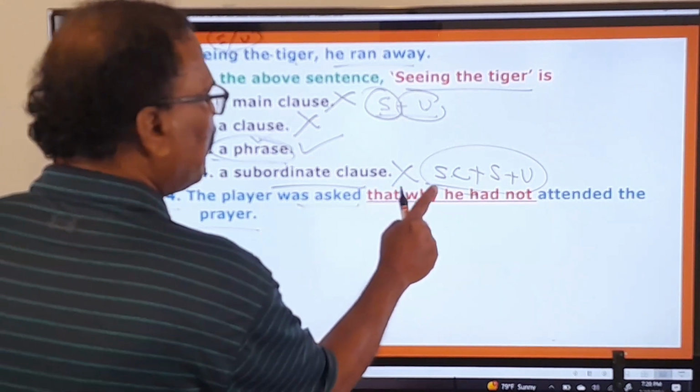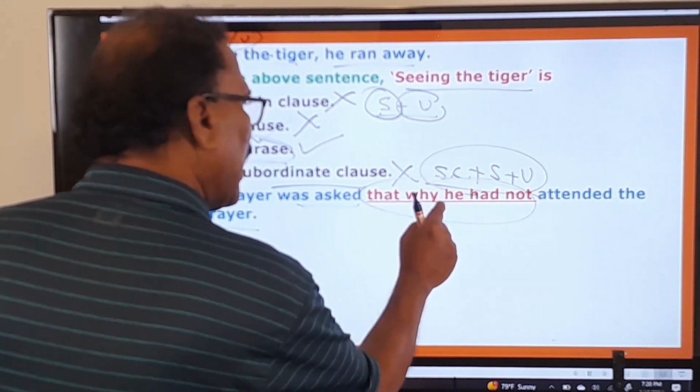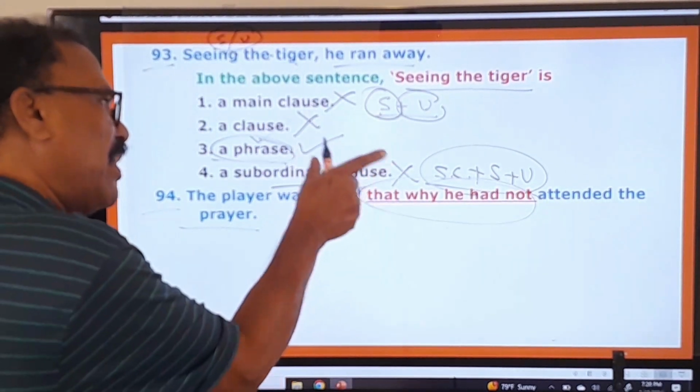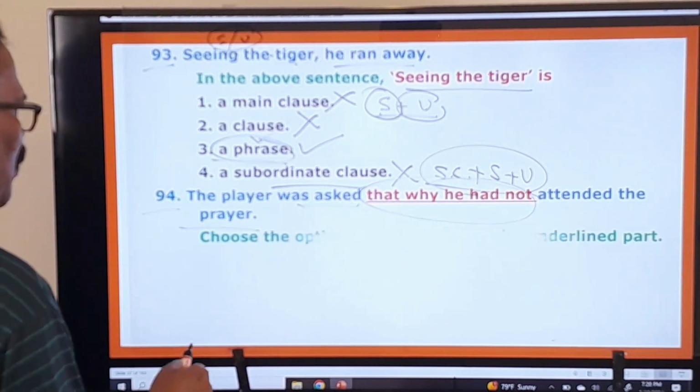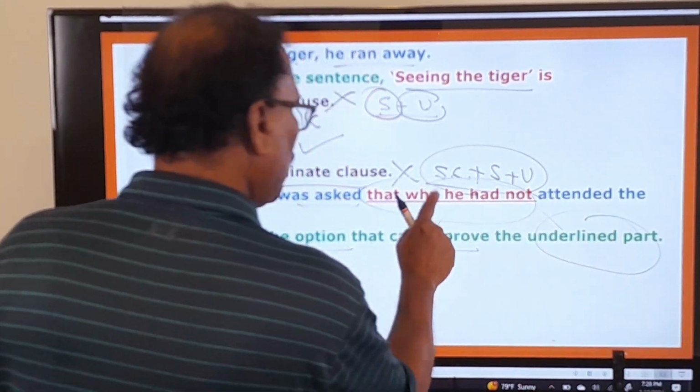So that why he had not. These words are underlined, put in red color. I myself have put them in red color. And what is the examiner asking you to do? Choose the option that can improve the underlined part. So this part should be underlined.